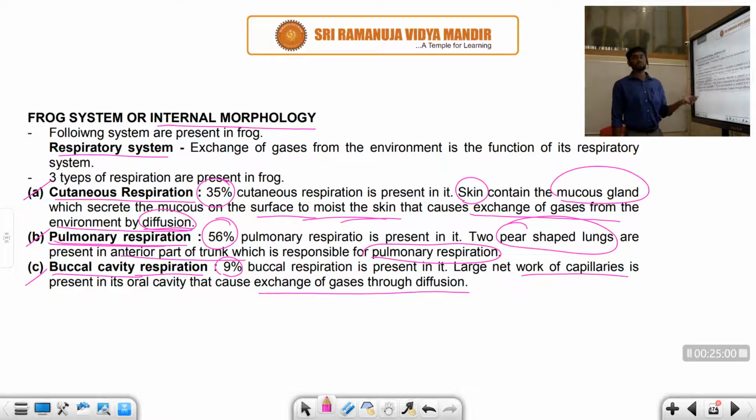The passage of gases from the region of higher concentration to the lower concentration is called diffusion, right? So I hope you understand the definition of diffusion. This is about today's class, students. So what we learned in today's class, right?